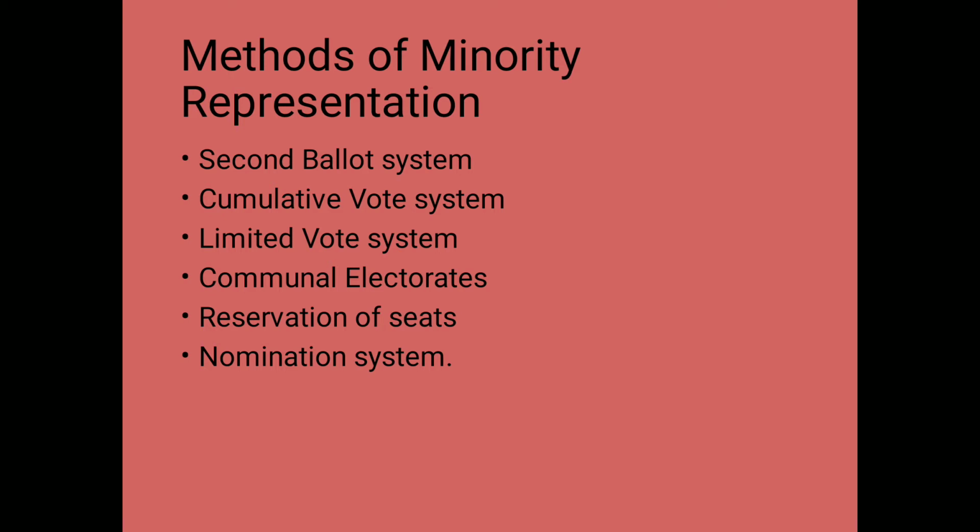Sixth one, children, nomination of representatives of minority. Under this system, usually the head of a state is given the right to nominate some representatives of the minority community to the legislature of the state. For example, the President of India has the right to nominate two representatives of the Anglo-Indian community to the Lok Sabha, in case he finds that this community has not got some representation in the House. So these are several well-established methods of minority representation, children.